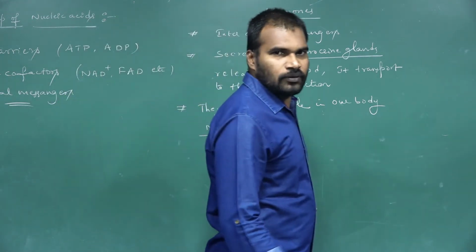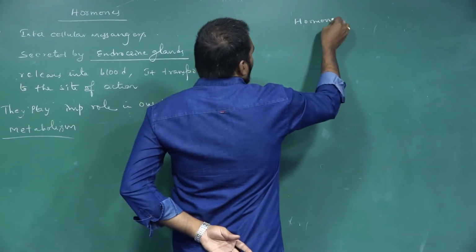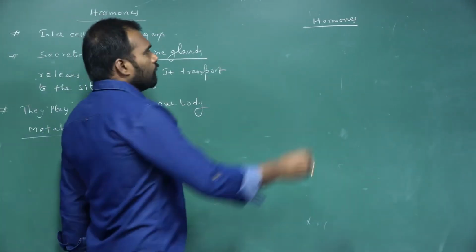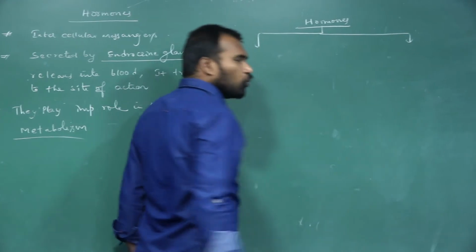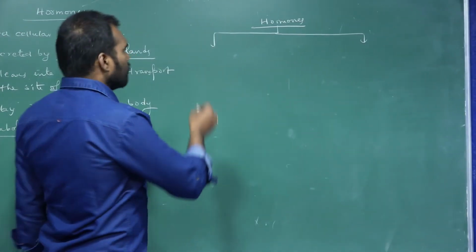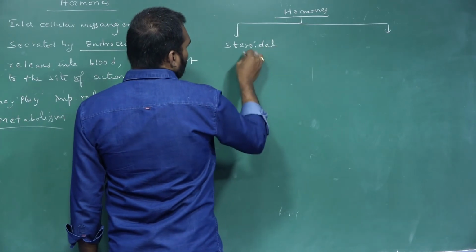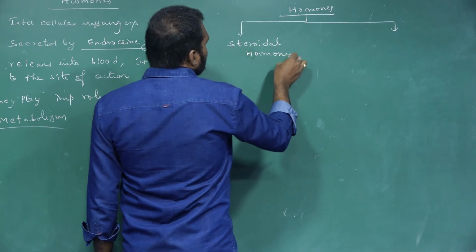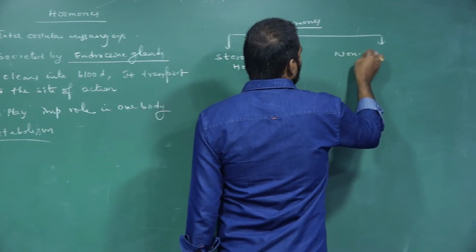Hormones, we mainly classify into two types based upon their nature. One is steroidal hormones, next is non-steroidal hormones.